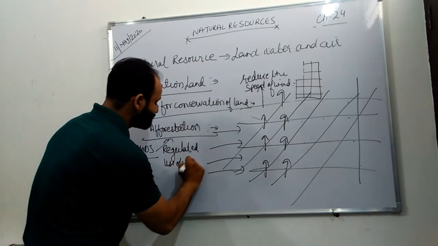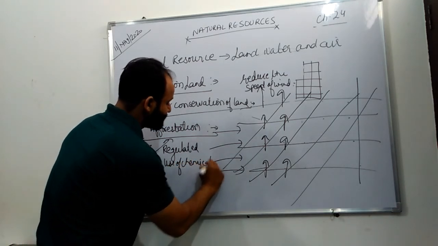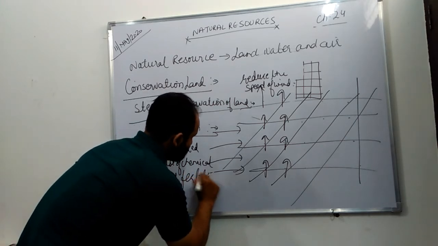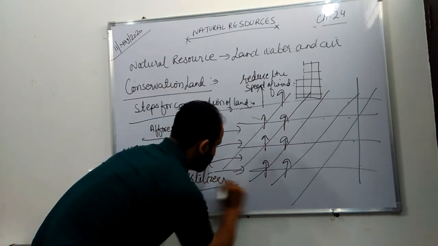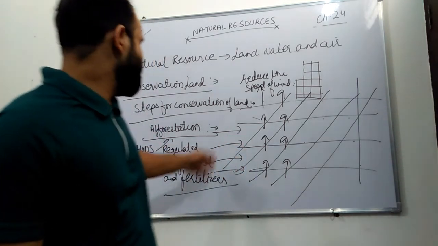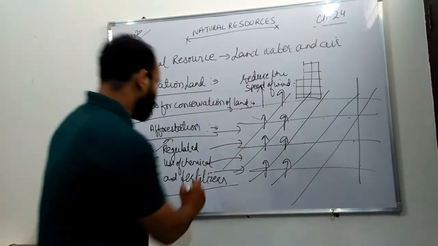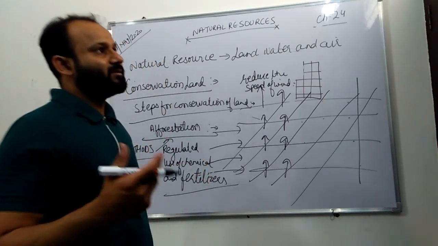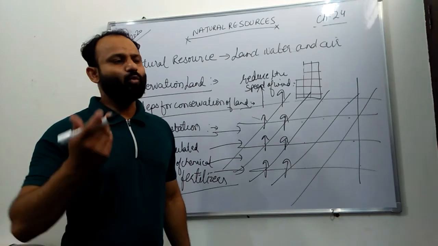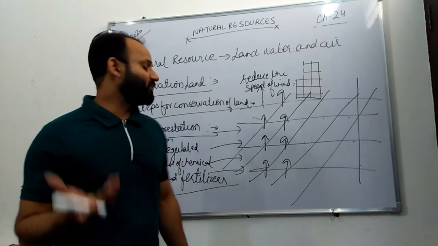Farmers are using excessive fertilizers and pesticides to grow their crops, but they don't know what harm it is going to do to the land.